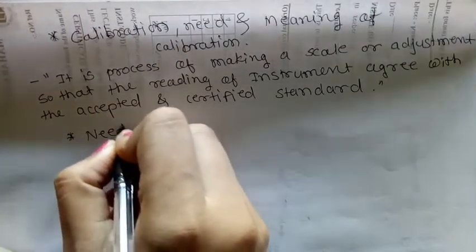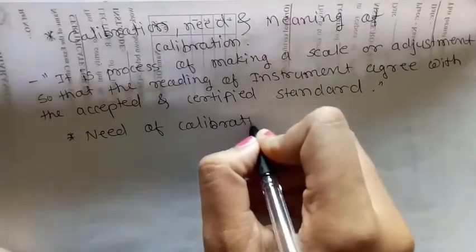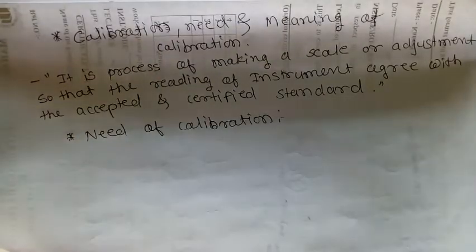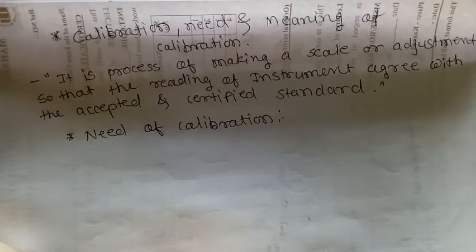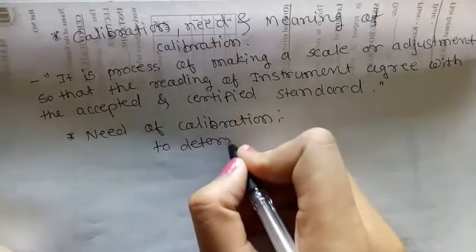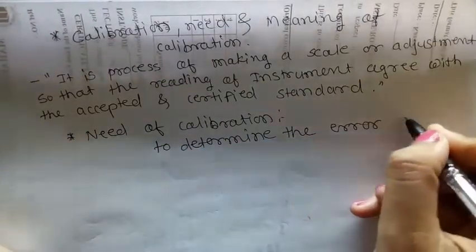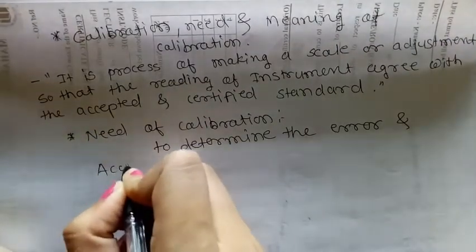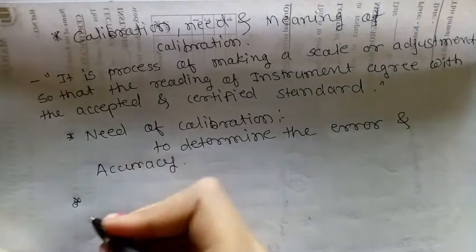Then what is the need of calibration? The calibration of a small instrument is important as it provides the opportunity to check the instrument against a known standard to determine the error and accuracy. The basic need is for determining the error and accuracy. This is the need of the calibration.